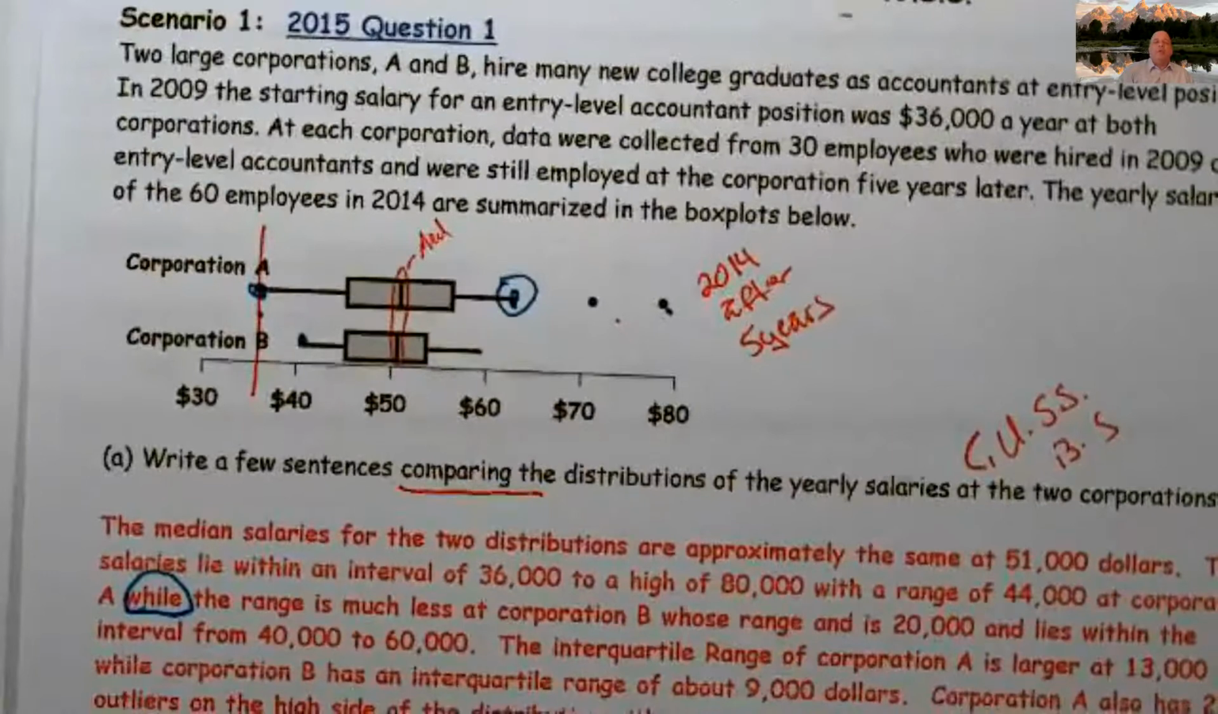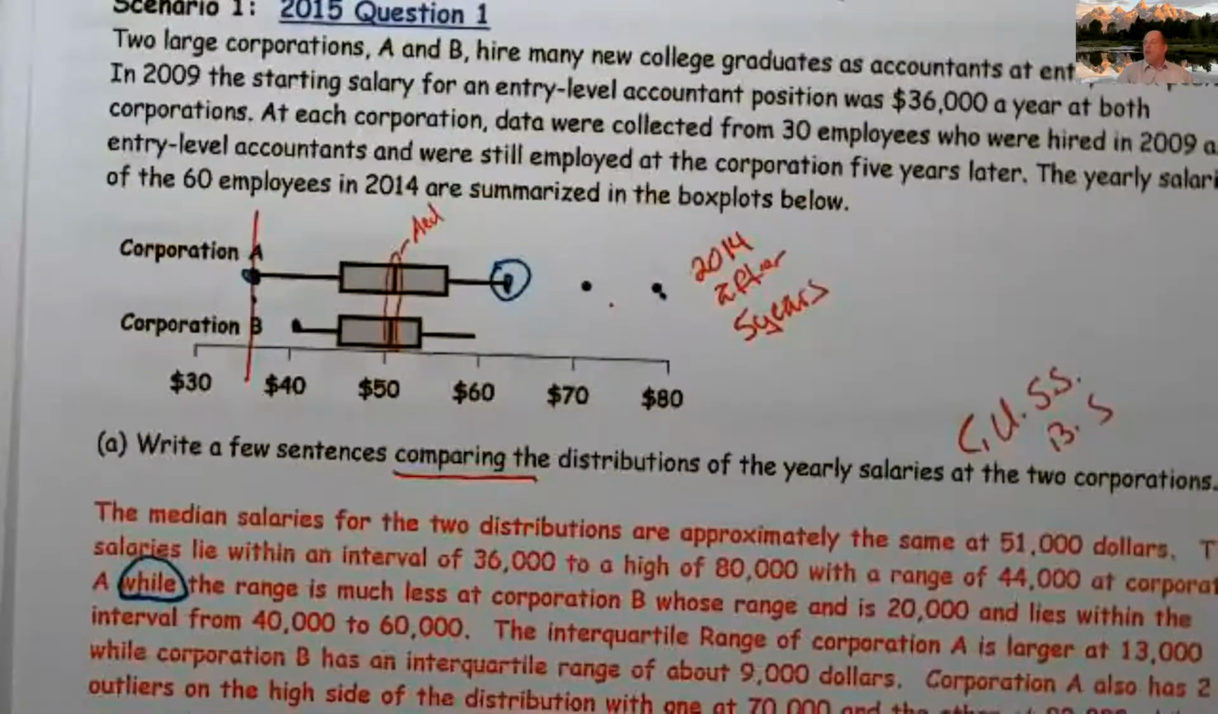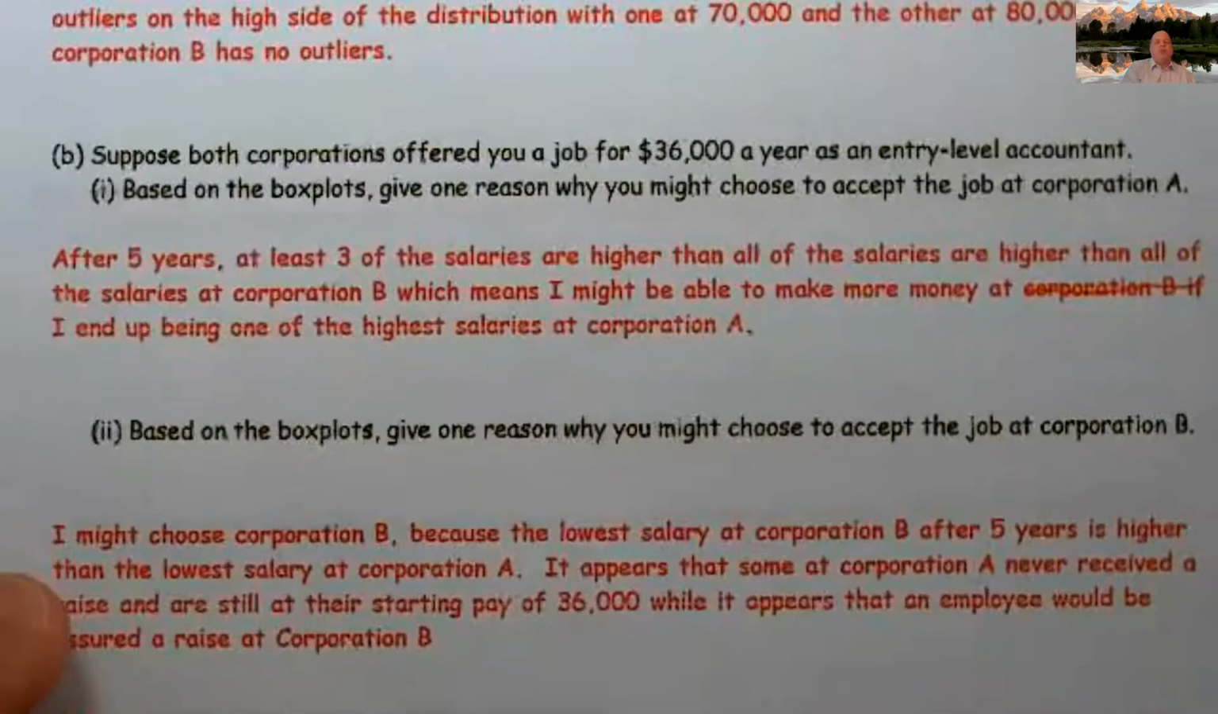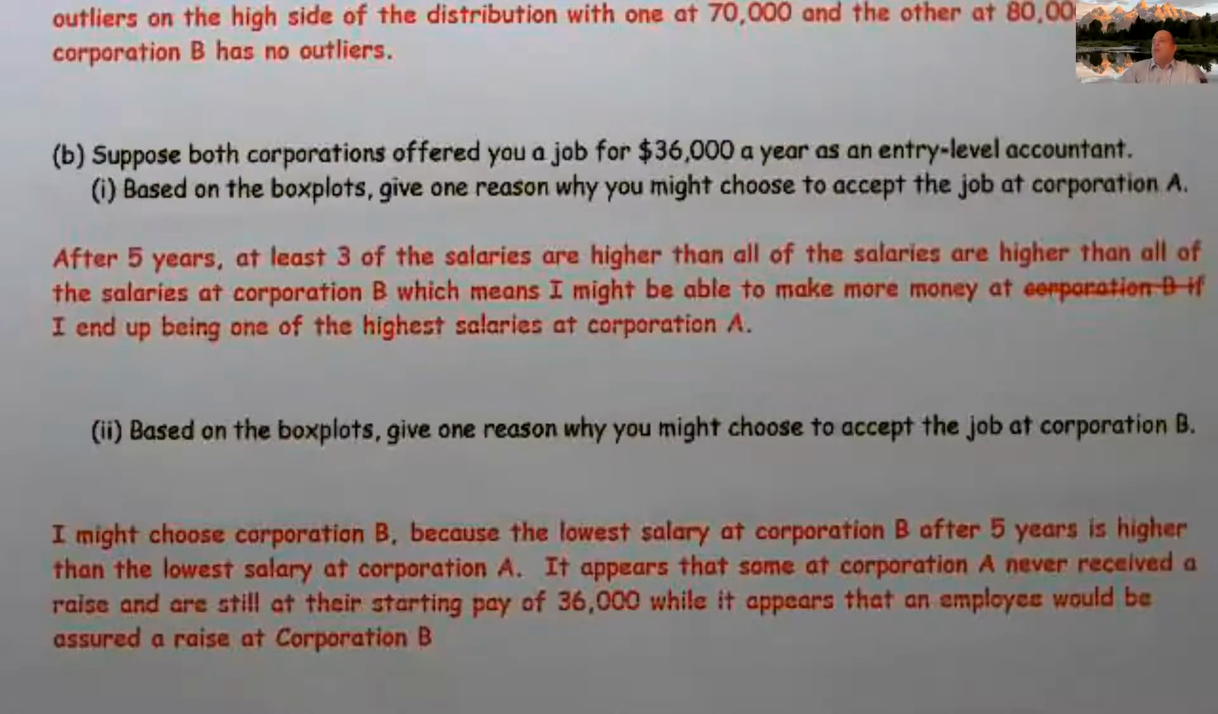So I might choose to be at Corporation B just because I'd be assured of having received a raise after the 5-year period. So I might choose Corporation B because the lowest salary at Corporation B after 5 years is higher than that of Corporation A. It appears that some at Corporation A never received a raise and are still at their starting salary of $36,000, while it appears that an employee would be assured a raise at Corporation B. So that's why I might do it. All right, I'm going to pause.